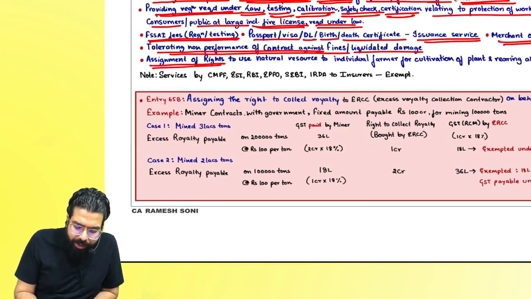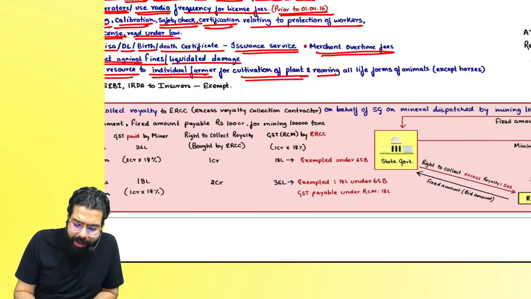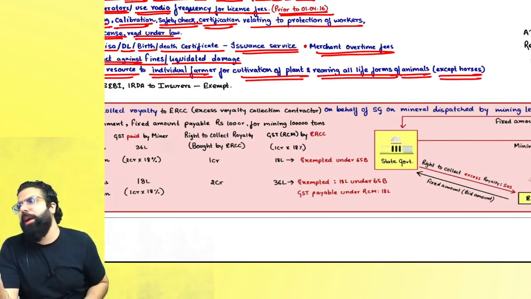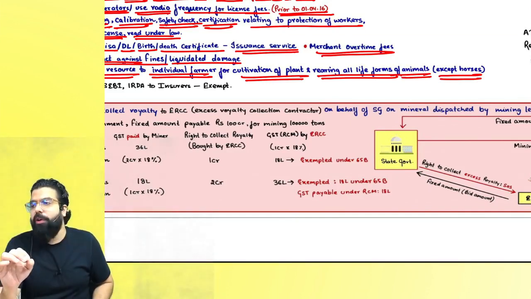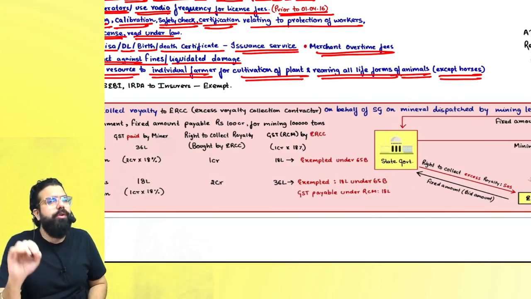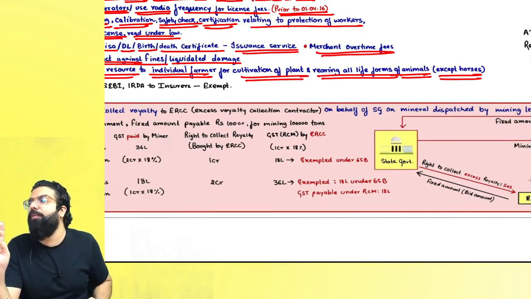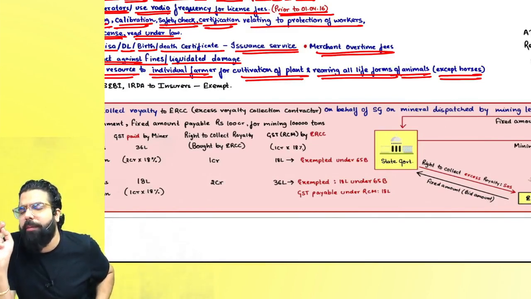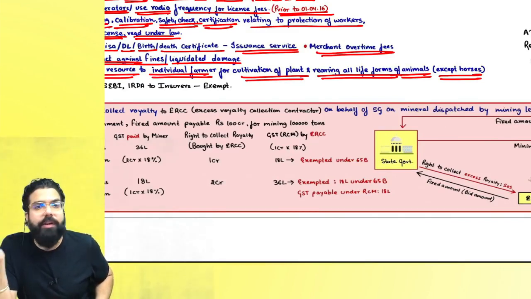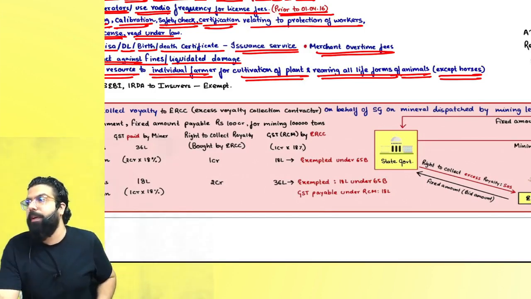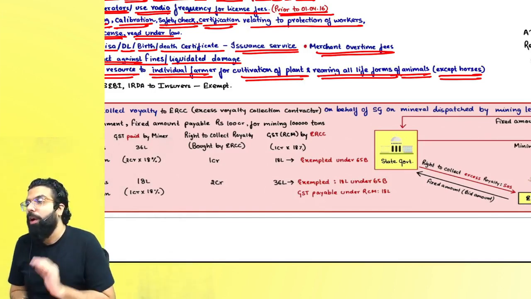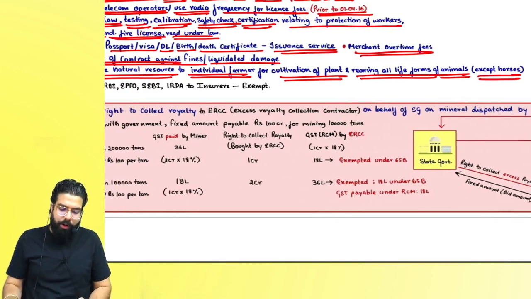If the government assigns the right to use natural resources to individual farmers for cultivation of plants and rearing of all life forms of animals except horses, that is exempt. Rearing of life forms of animals might mean pisciculture or growing silkworm cocoons, etc. In that scenario, there will be no GST, but he should not use it for what? Horses. Are we clear? Yes, sir. Got it. Let's go ahead.